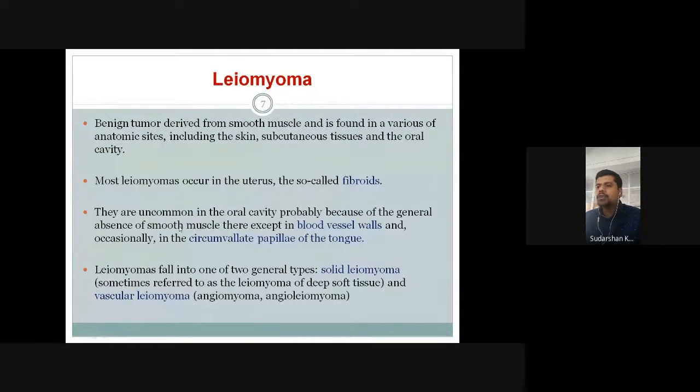And based on how they appear, two types are mainly seen. One is solid leiomyomas, which are usually referred to as leiomyomas of soft tissue, or deep soft tissue. If they are associated with blood vessels, they are known as vascular leiomyomas. Vascular leiomyomas are leiomyomas originating from the smooth muscles of the blood vessels, and in such cases, they are also referred to as angiomyomas.